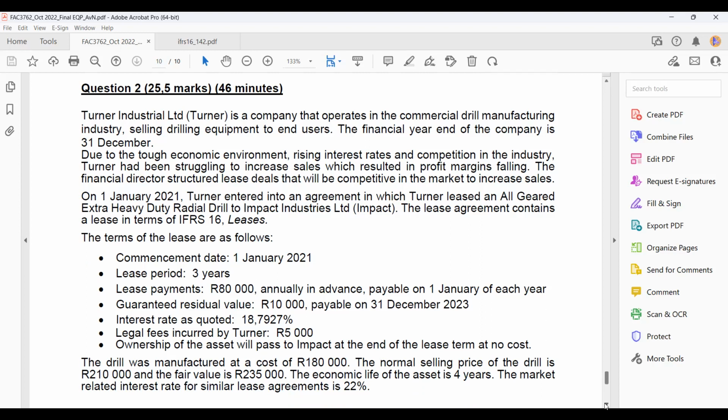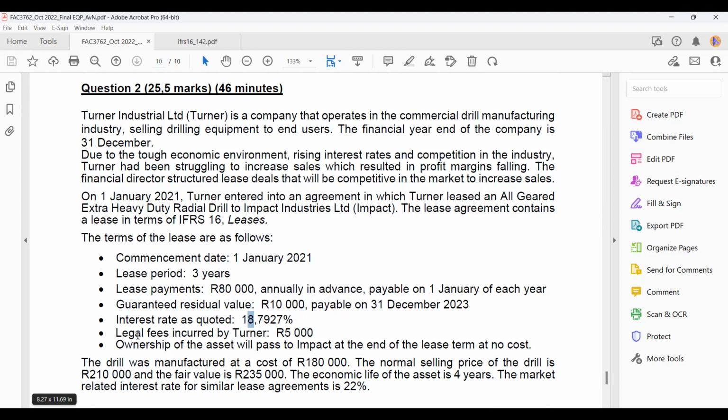Okay, then they say a guaranteed residual value, 10,000 Rand payable on 31 December 2023. Okay, so a guaranteed residual value. So that means on 31 December 2023, Impact has to pay Turner an amount of 10,000 Rand. Okay, that's a guaranteed residual value. Okay, interest rate as quoted. Okay, so this is the quoted interest rate, 18%, and then legal fees incurred by Turner, 5,000 Rand.